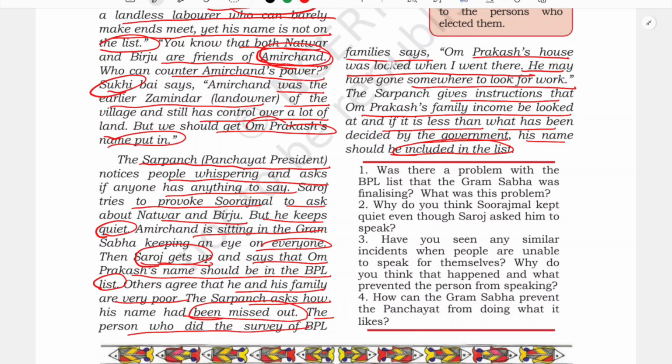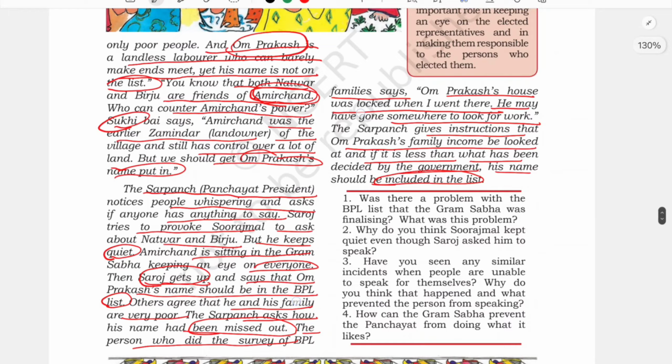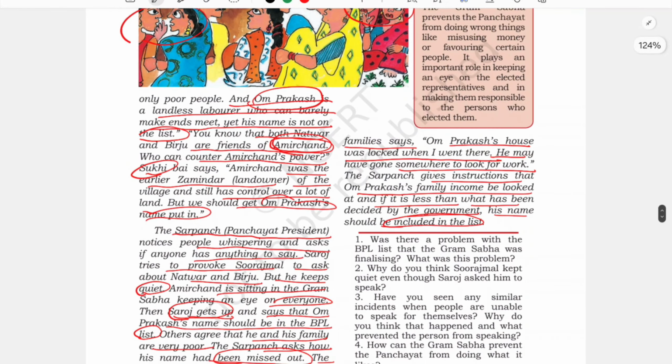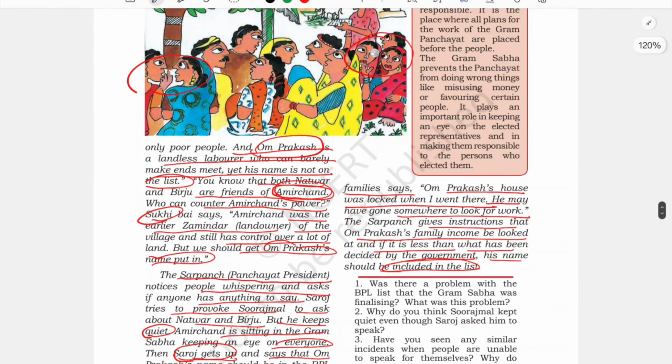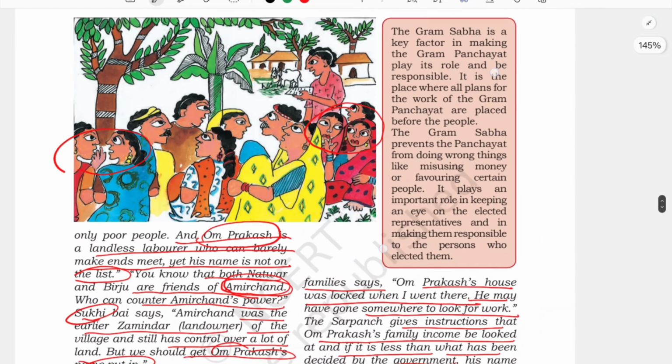So in a way, now what you can see, direct democracy happens, isn't it? Now people were directly participating in the decision making process of their village, isn't it? And this is at a small level, okay. So let us see one more thing here in the box which is given.